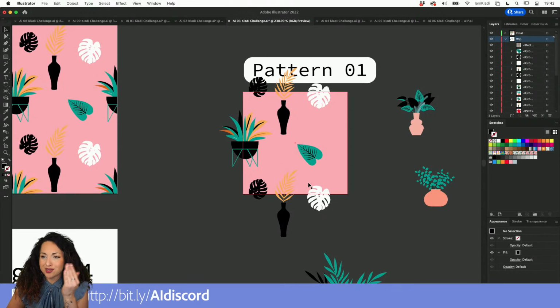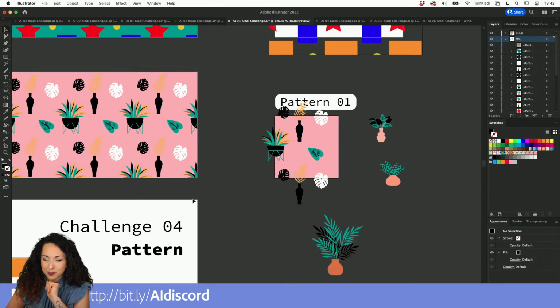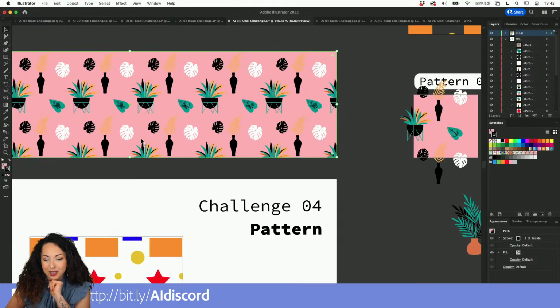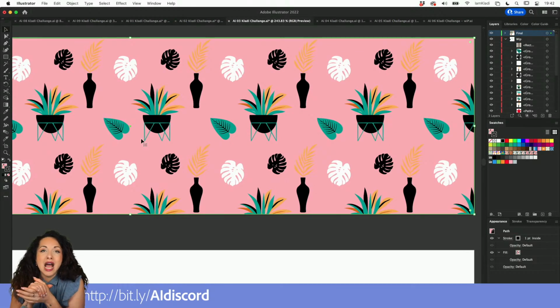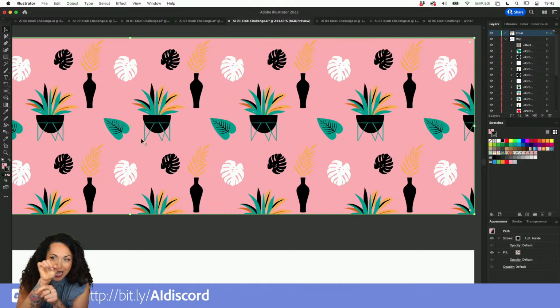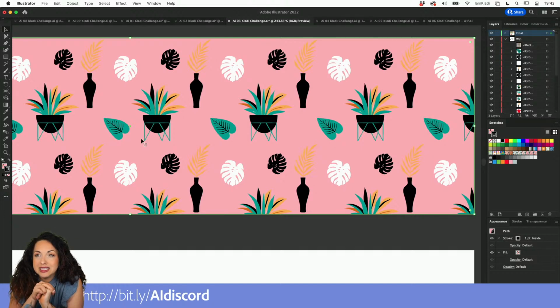We use the bounding box, dropped it inside our swatches panel, and we will be able to create pattern tiles. Also, we learned how to export. I think that was one of the biggest wow moments for a lot of people, how to export without having those ugly tile lines that reveal where the end of your tile is. You want to make sure to export with art optimization whenever you go to export using the web export.